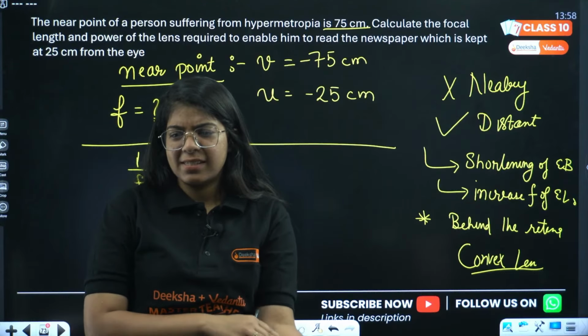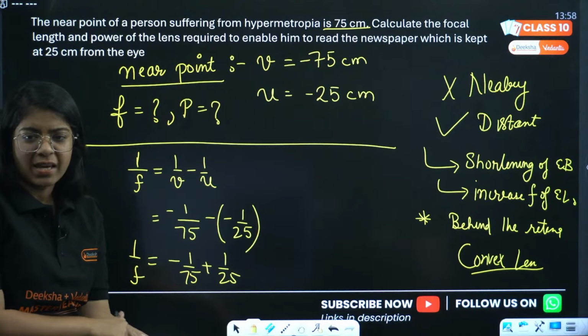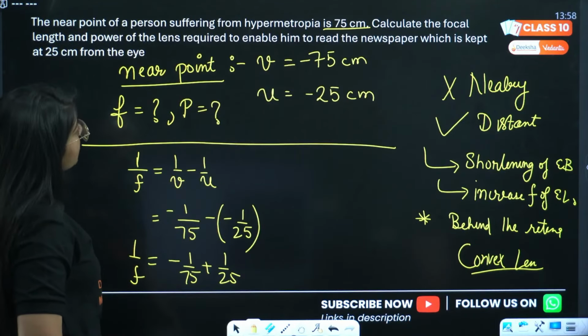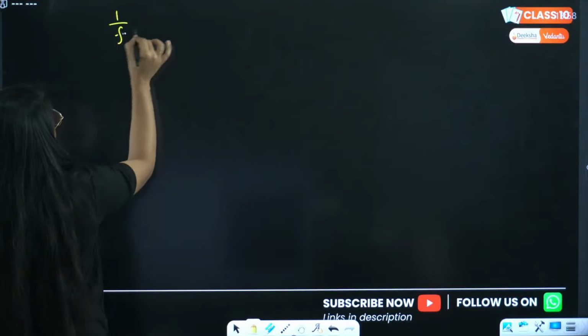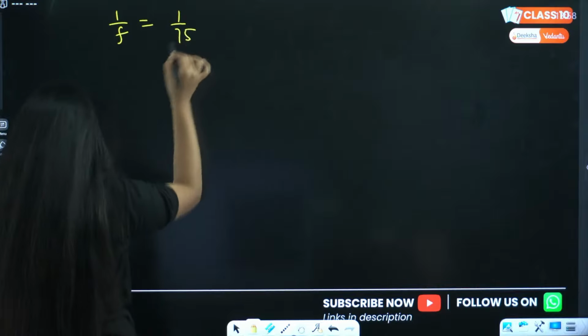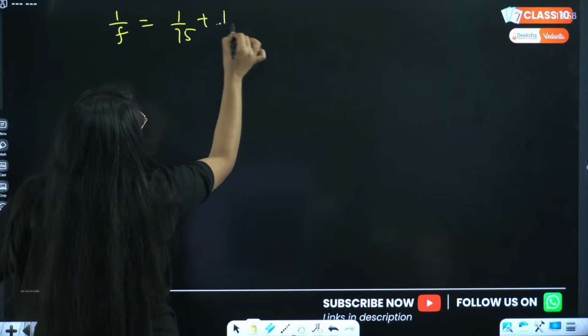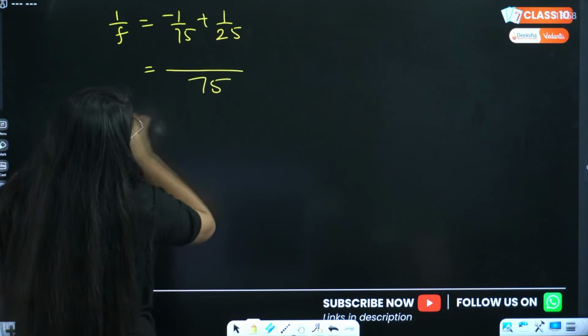Done? Yes, f will be -37.5 centimeters, Sudhanshu is saying. Minus or plus? So 1 by focal length is -1 by 75 plus 1 by 25. This is minus, so we take 75, right?